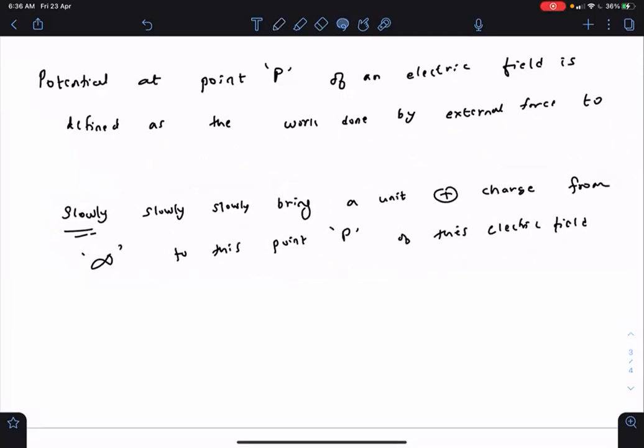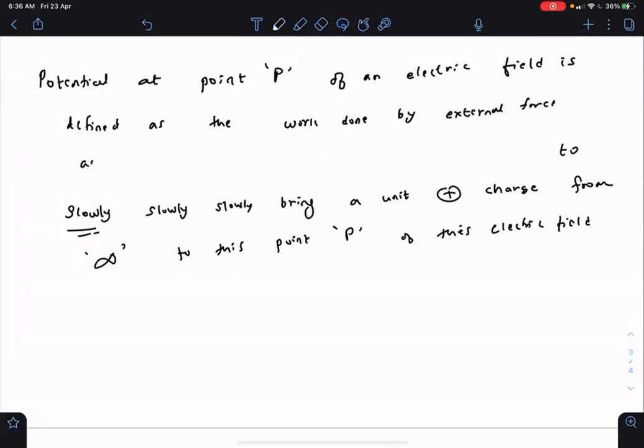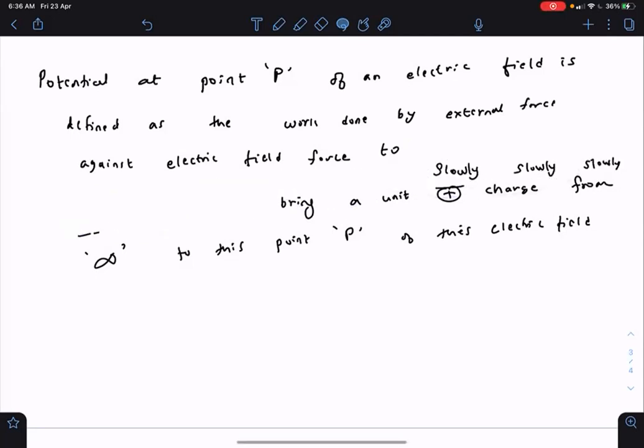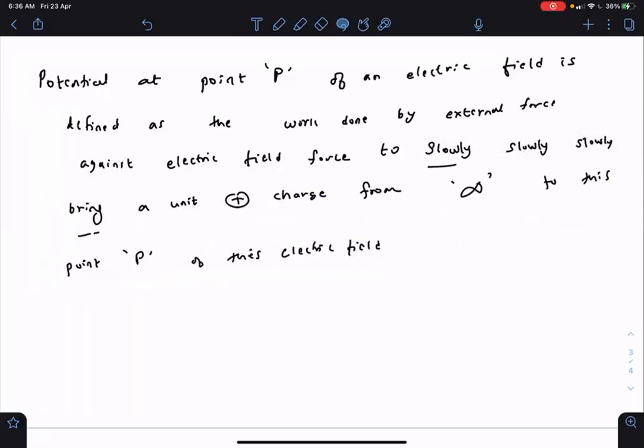And this work done by external force is against the electric field. Okay. So this is the secondary definition of potential.